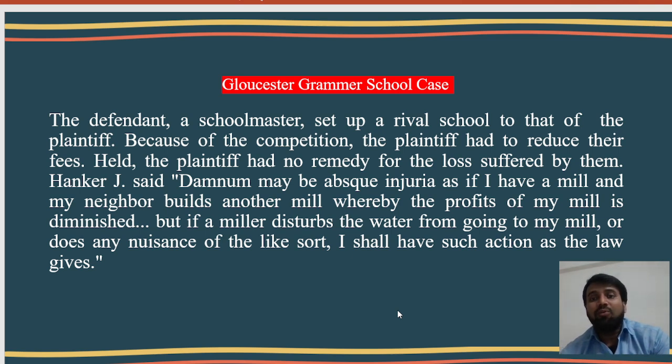Held, the plaintiff had no remedy for the loss suffered by them, and Justice Hankford said, damnum may be absque injuria, as if I have a mill and my neighbor builds another mill, whereby the profit of my mill is diminished. But if a miller diverts the water from going to my mill or does any nuisance of like sort, I shall have such action as the law gives.